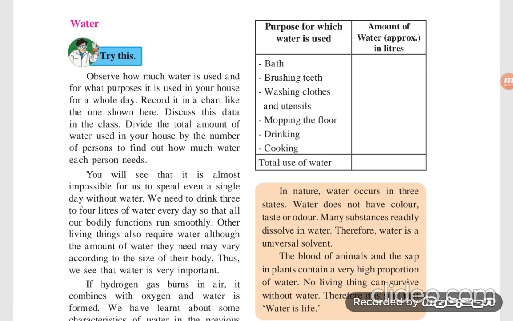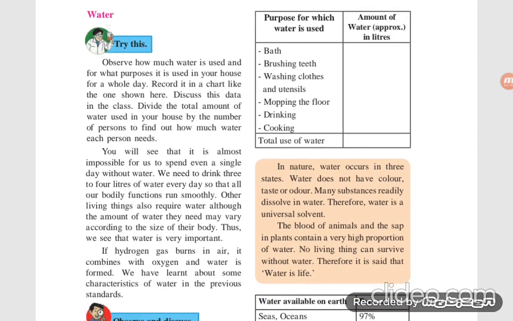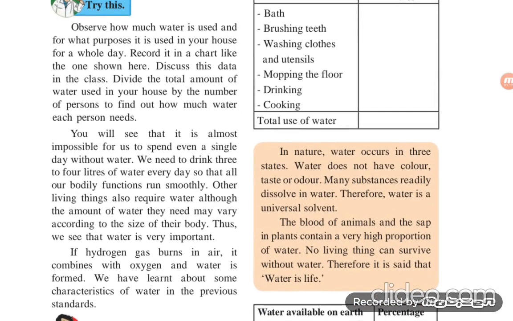Discuss this. You will see that it is almost impossible for us to spend even a single day without water. We need to drink 3 to 4 liters of water every day so that all our bodily functions run smoothly. Other living things also require water, although the amount of water they need may vary according to the size of their body.